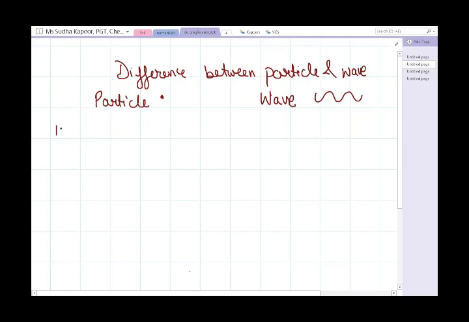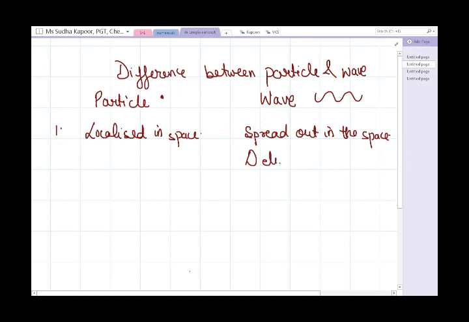The first basic difference is, particles are localized in space. They can be seen, they can be localized in space, and we can represent them very easily. But a wave is spread out in space, so we can call it delocalized in nature.